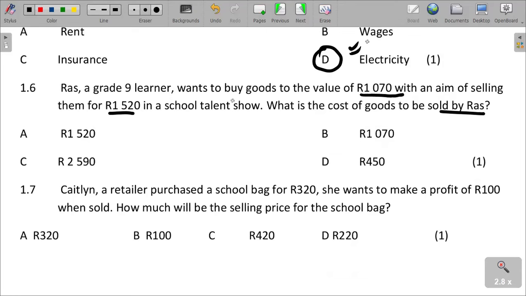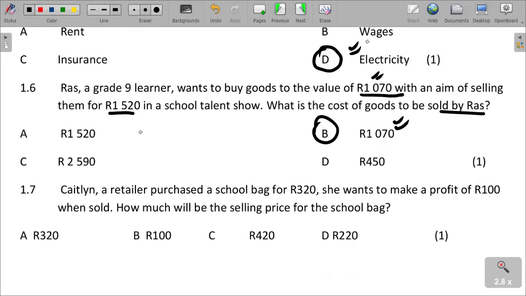So it is stated that Ras is going to use 1,070, which is given, that is the cost, because that is how much he is going to spend in order to get these goods. Otherwise, sometimes they want you to calculate the profit.